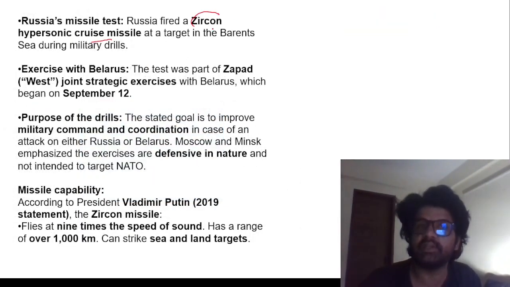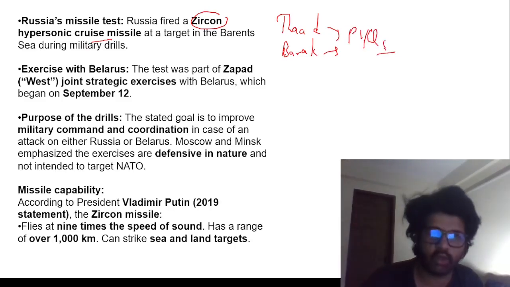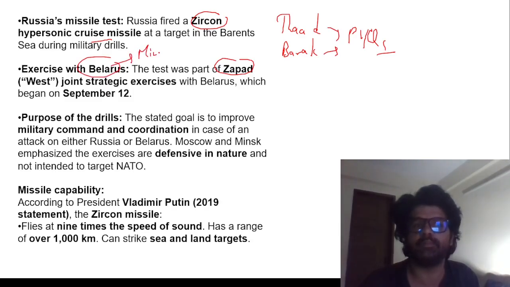Remember these? UPSC has asked questions on THAAD earlier, Barak missile earlier. So they can always ask on Zircon also. Solve these PYQs on THAAD and Barak if you have not solved already. So they are doing this Zapad military exercise with Belarus, showcasing their strength. Belarus is their ally. Capital is Minsk.